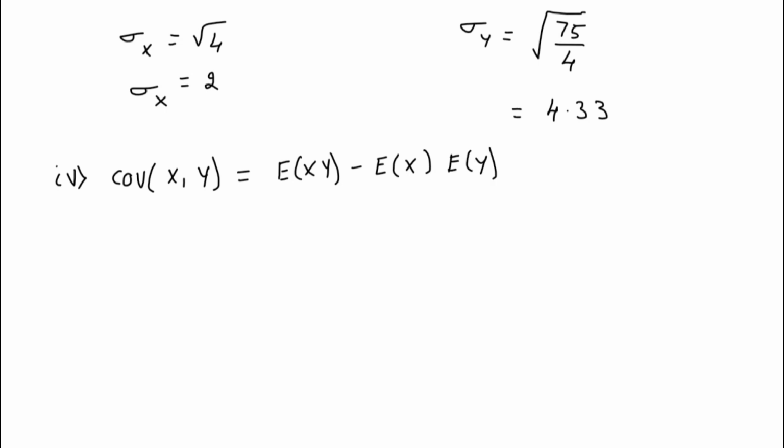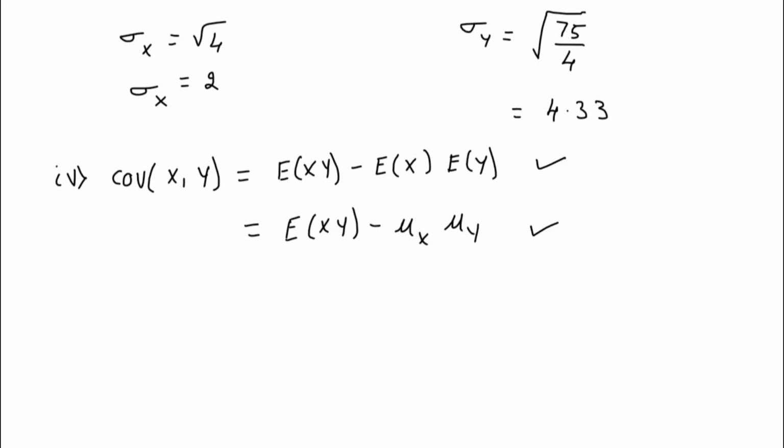This is the formula we have. You can even write this in terms of E of xy minus mu x mu y, since E of x can be written as mu x and E of y can be written as mu y. These are the two representations that you have for the given formula. Either you write the first representation or you write the second representation.